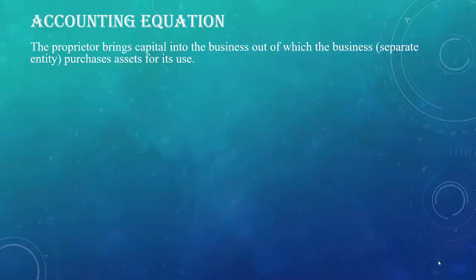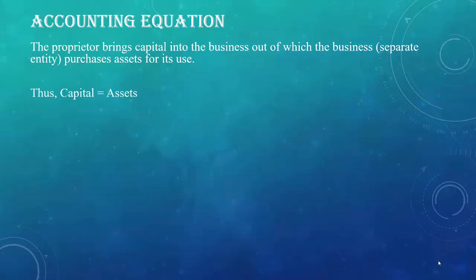What is the meaning of asset? Assets are the things which may either be sold or converted into cash or which may be used later for long time. For example, land, building, furniture, machinery, stock, debtor, bill receivable, cash at bank, cash in hand, etc. So it can be said that when the owner invests money into the business, that is known as capital, and the business purchases assets from that amount, then capital is equal to assets.